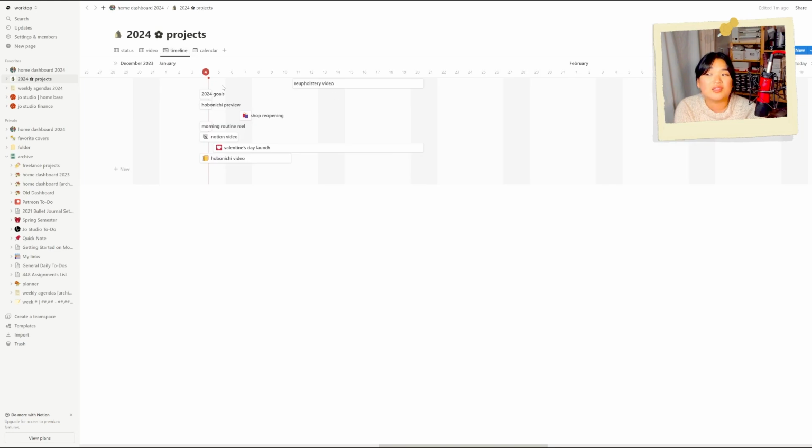But overall, I feel like the timeline really helps me see how many things I'm trying to do at once and then trying to spread them out, because I can then drag and drop them. So this Hobonichi video, I'm actually going to be changing up a little bit. I didn't like the style that I shot it in, and so I planned on starting that today. The real start date is going to probably be next week. And so I can just drag this over here, and I'm going to move it